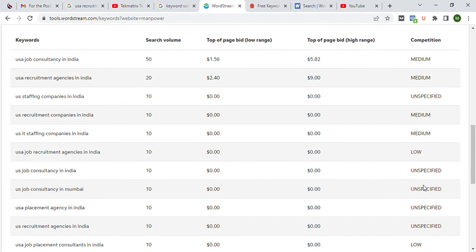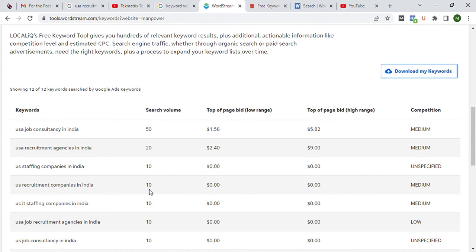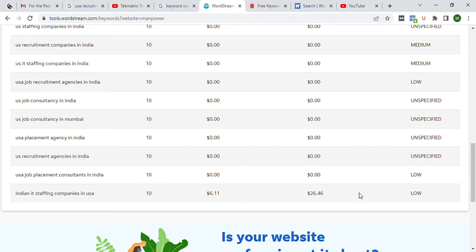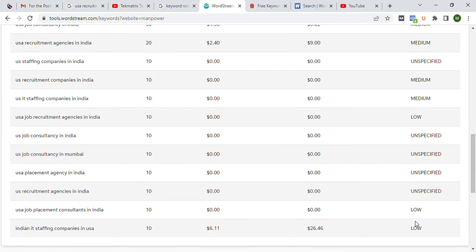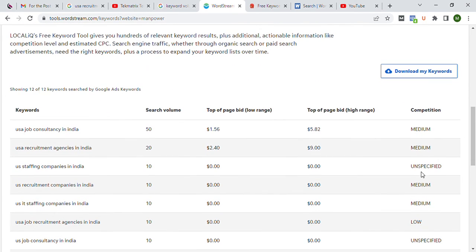competition is low. Can you see USA job placement consultants in India? It has a search volume of 10, and the competition is low. So we need to find some keywords which have a high search volume but low or medium keyword difficulty. It shows competition. Can you see that? So in this way, guys, you can find a topic for your blogs, and you can find the search volume as well, and the difficulty as well.